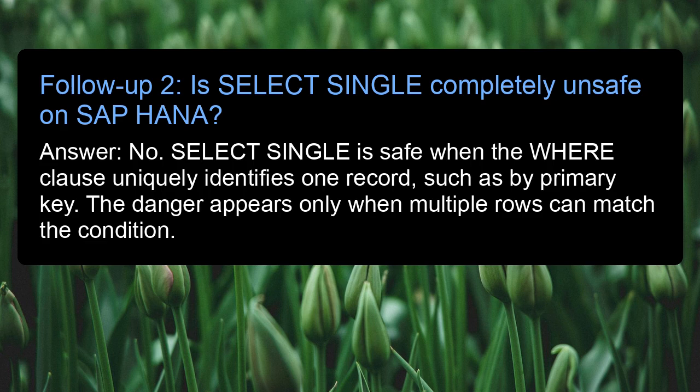Follow-up 2. Is select single completely unsafe on SAP HANA? Answer: no. Select single is safe when the where clause uniquely identifies one record, such as by primary key. The danger appears only when multiple rows can match the condition.